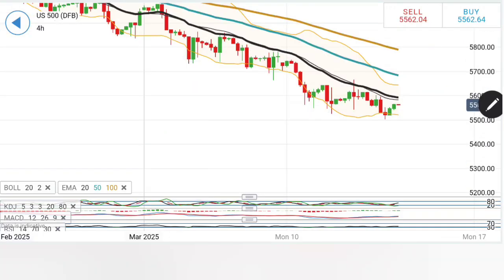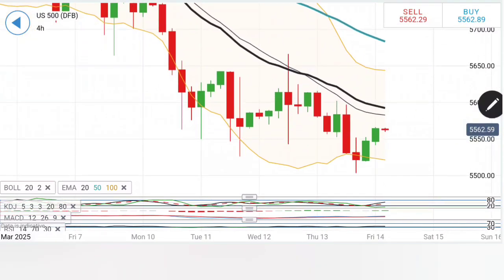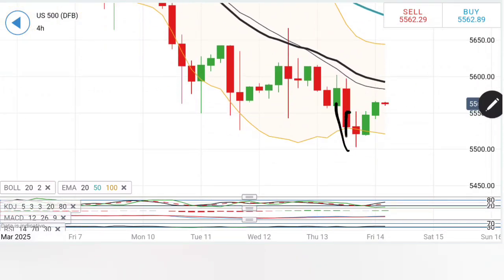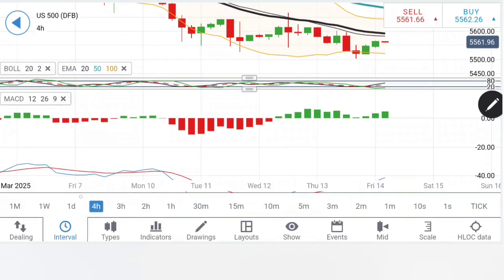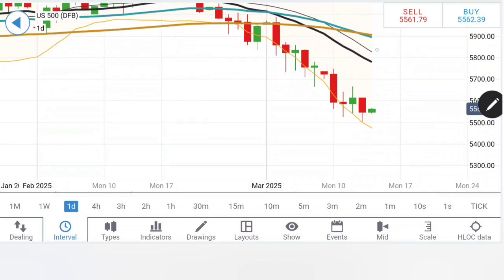On the 4 hour, similar observation here. Only thing here is, see, after this drop and the swing, it is showing a slight reversal. Notice here the bullishness getting diminished. However, the prices are still trading with divergence from the 20 period, which is right now sitting at close to 5600. So 5580, 5600 should be a greater resistance zone. Yes, the indicators are looking upwards, which is a good sign for the bulls.